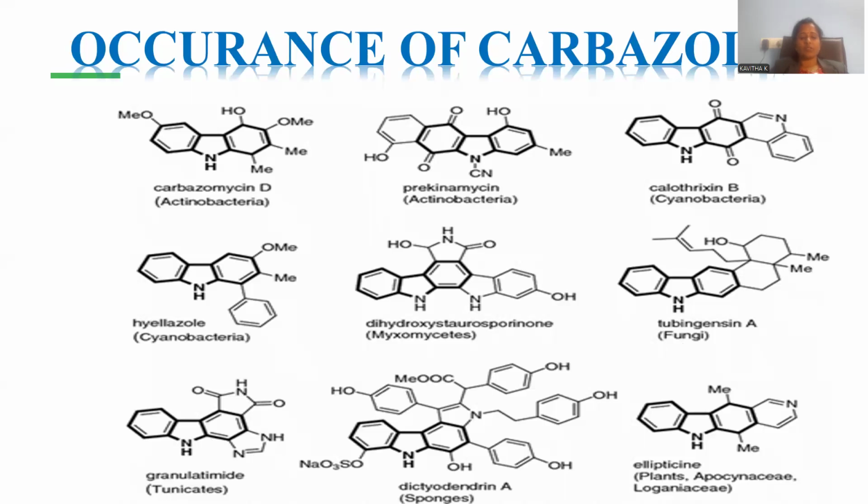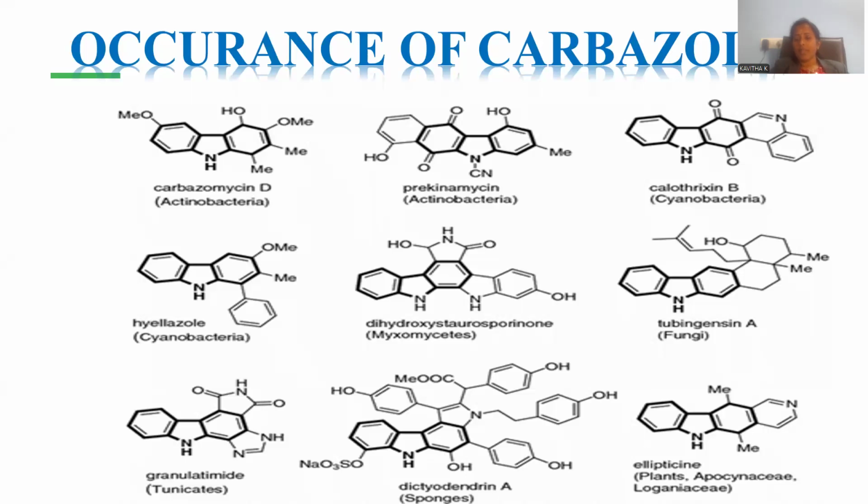So tunicates are also the kind of organism from which carbazole is extracted. Another very complex molecule is extracted from the sponges. Sponges are also a source you can observe. This is called dictyodendrin. Dictyodendrin A is the kind of chemical compound extracted where you can observe the carbazole at its core, and it will be a polyannular system. Ellipticine is another compound where carbazole is fused with the pyridine, as you can clearly observe.